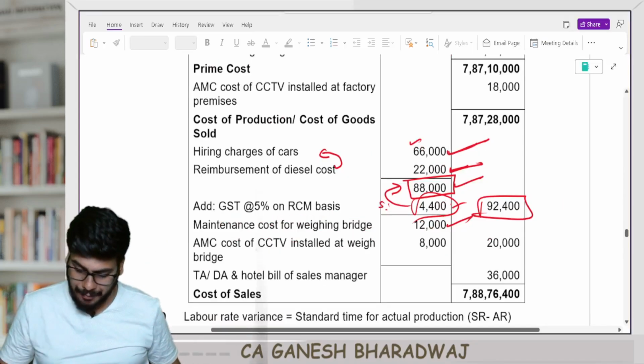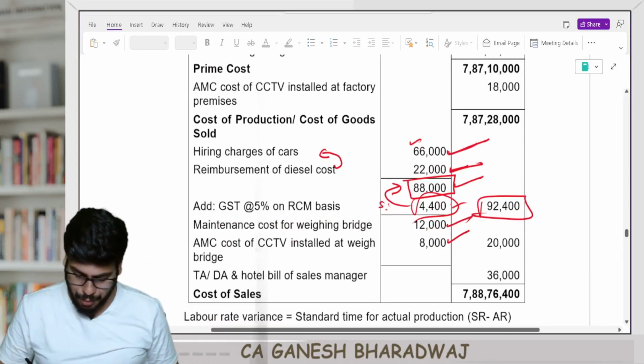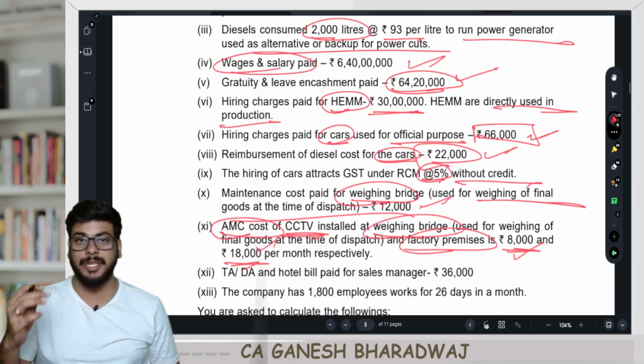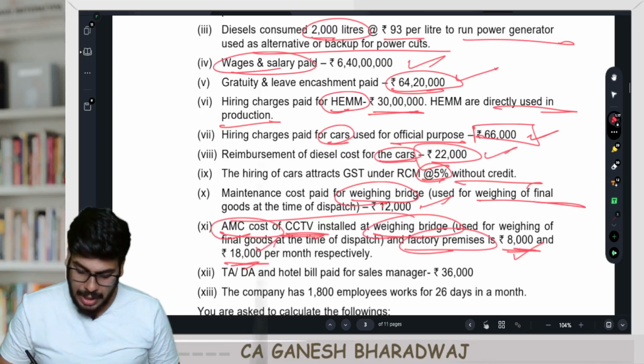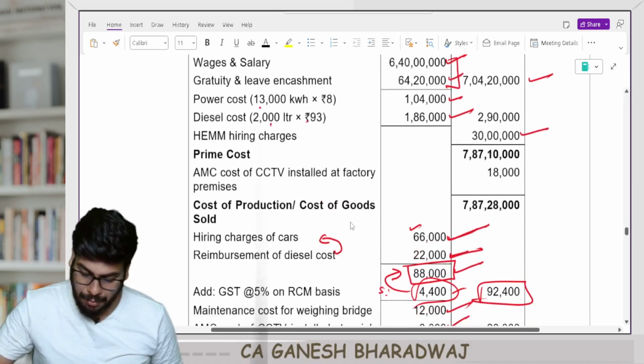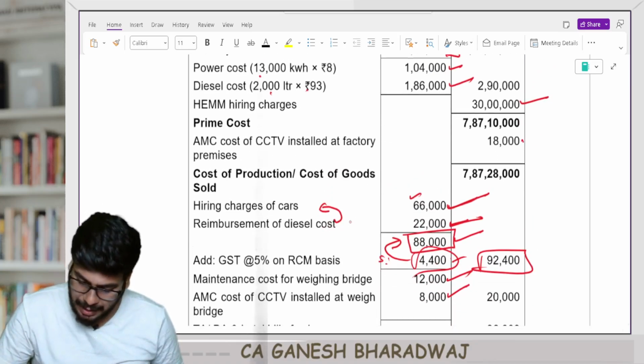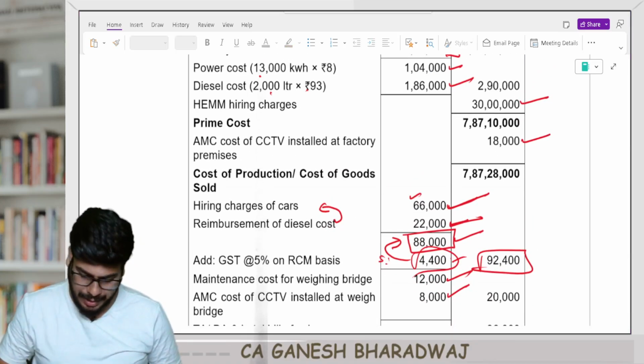That is going to be a part of your SOH, selling and distribution. And this 18,000 rupees is the CCTV AMC of the CCTV in the production area. That will form part of your production overheads. That comes here as 18,000. Clear with this, guys, right?